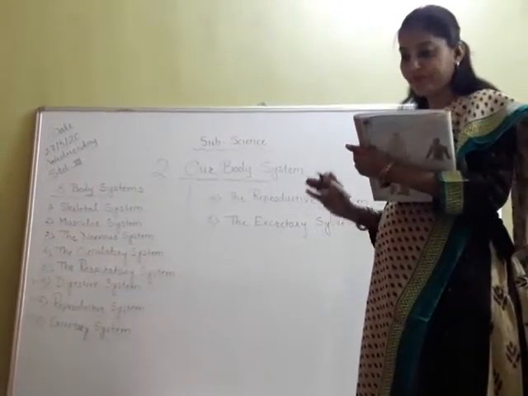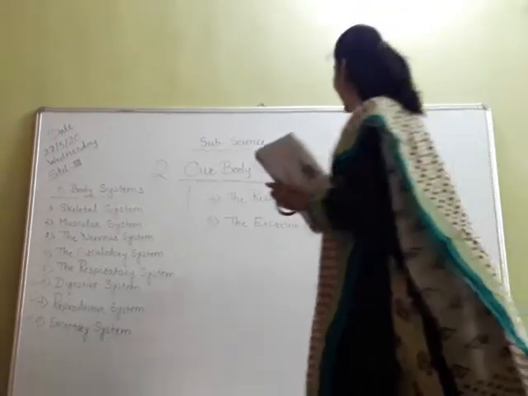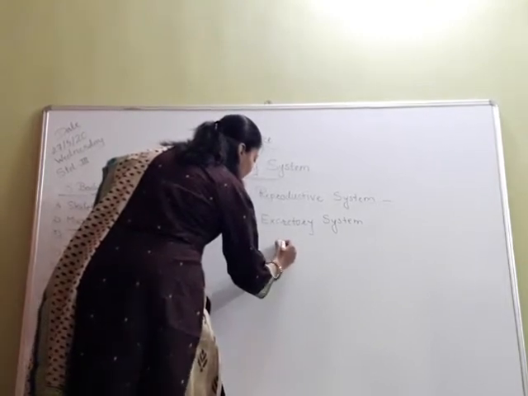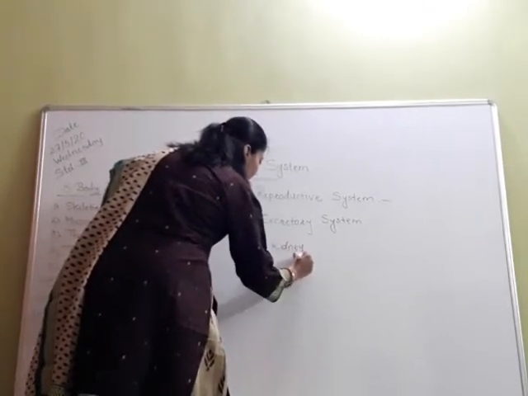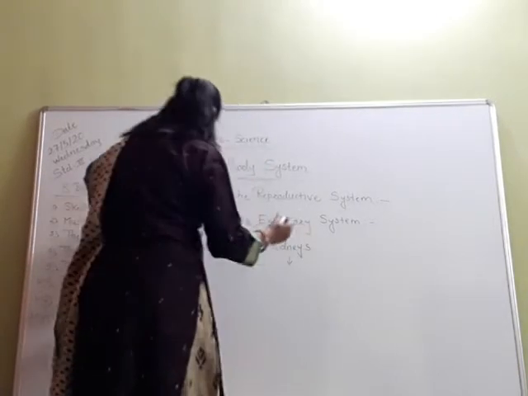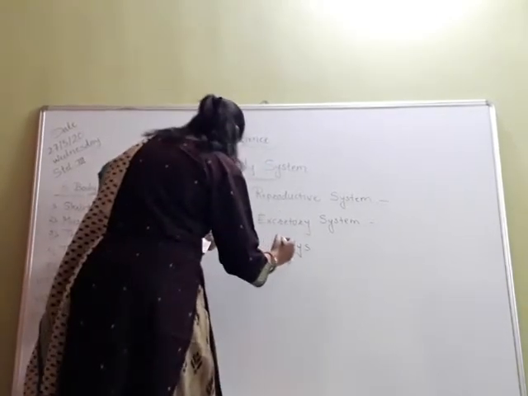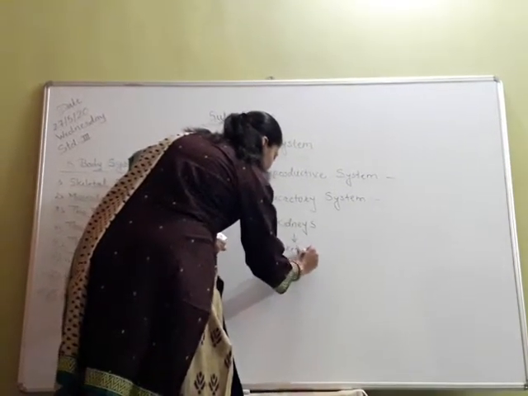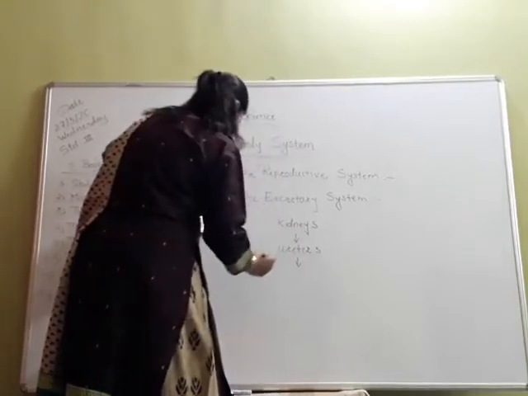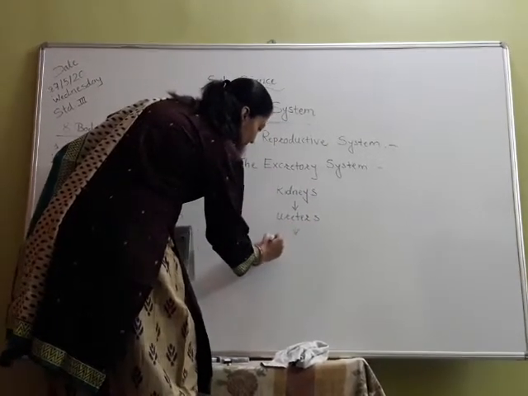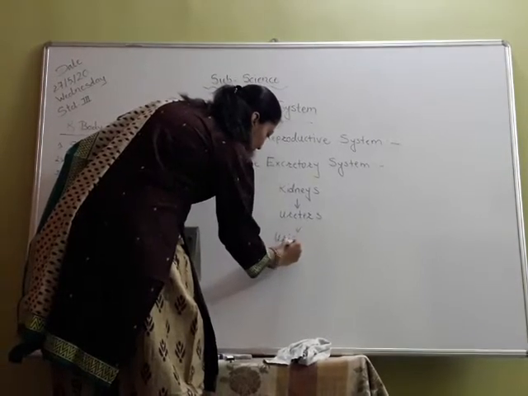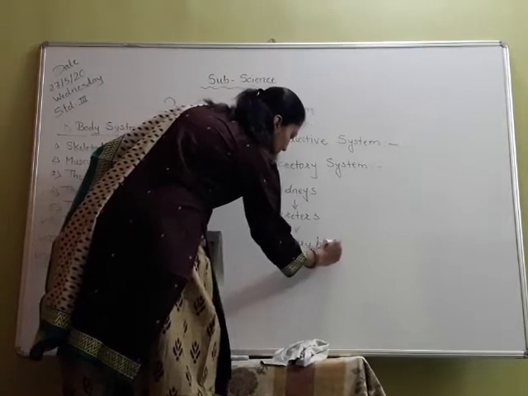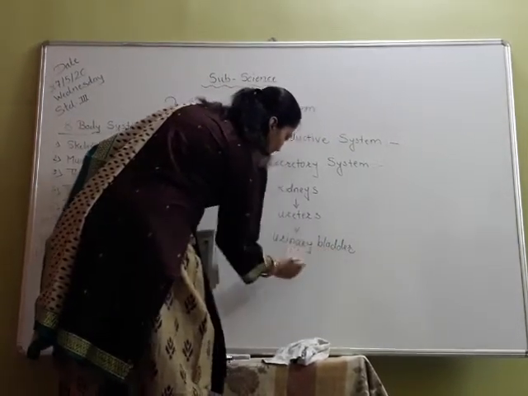Now it is composed of kidneys. Now see, which are the parts of this excretory system? Kidneys, then ureters, then urinary bladder, then urethra.